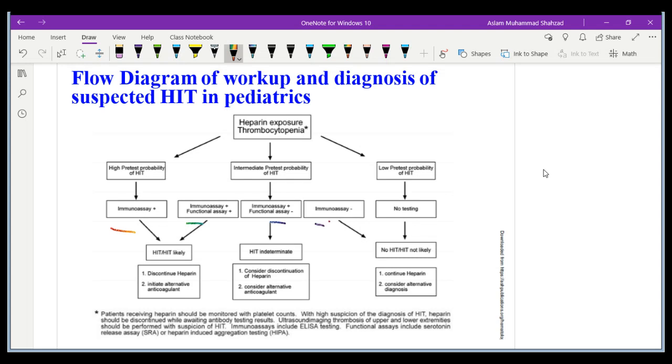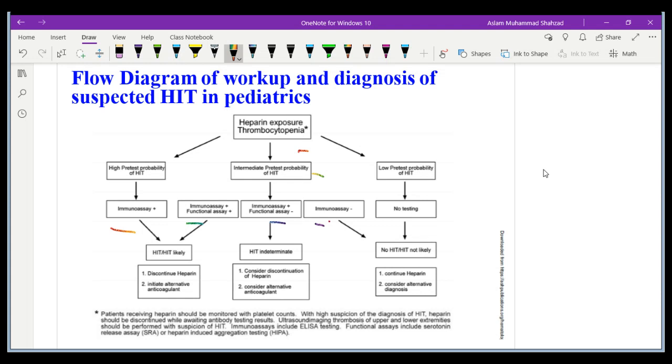So the main thing is that we need to see the probability of thrombocytopenia both before giving the treatment and during the treatment when exposure has been given, because a patient exposed to heparin may develop thrombocytopenia. And how can we identify? We identify by the methods given here.